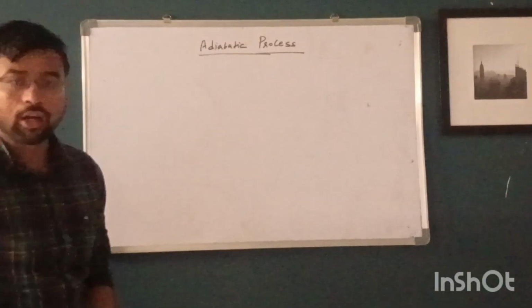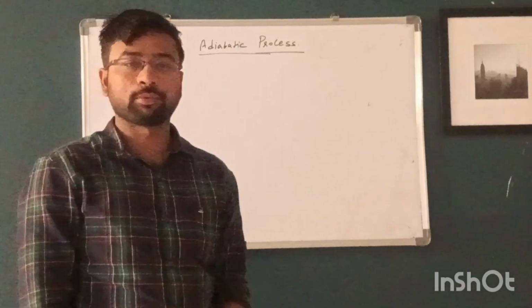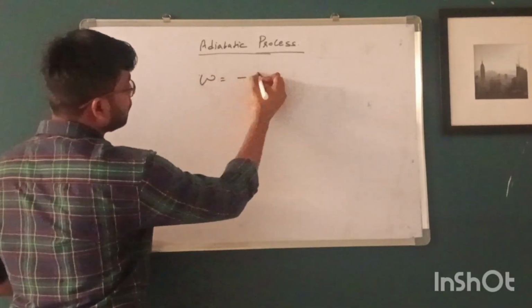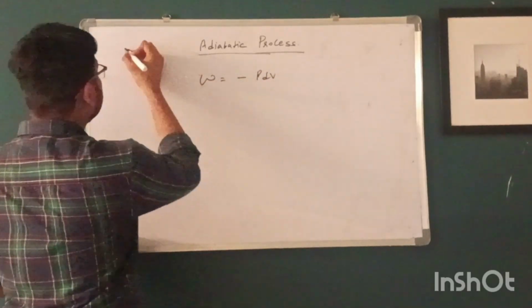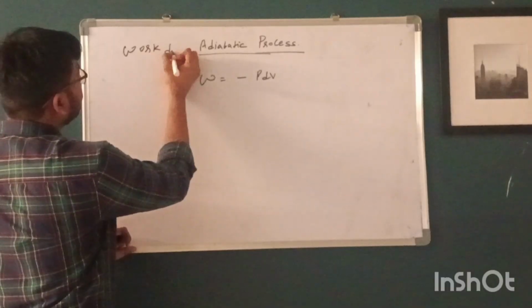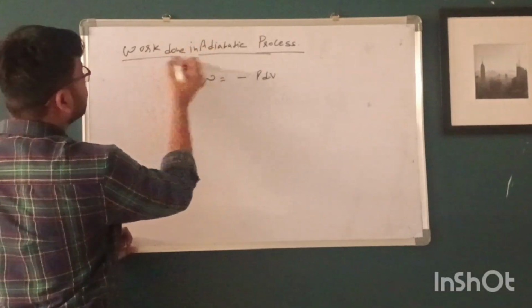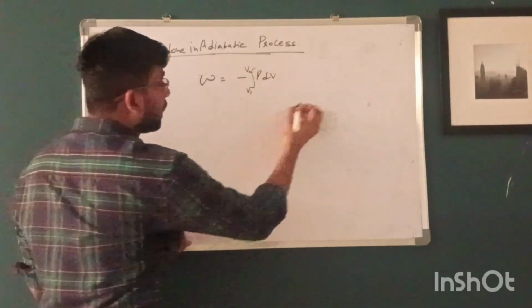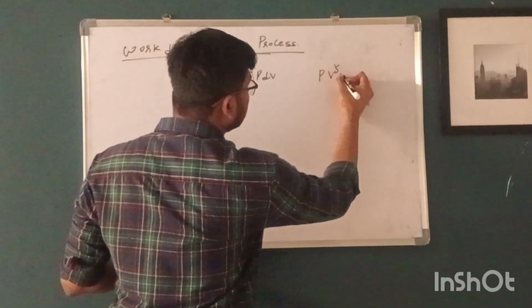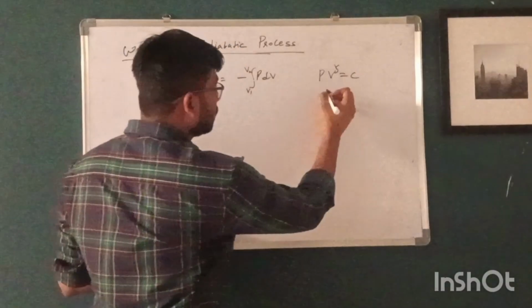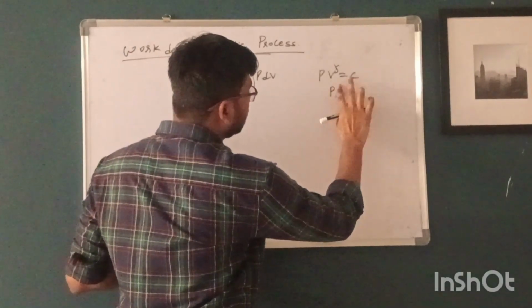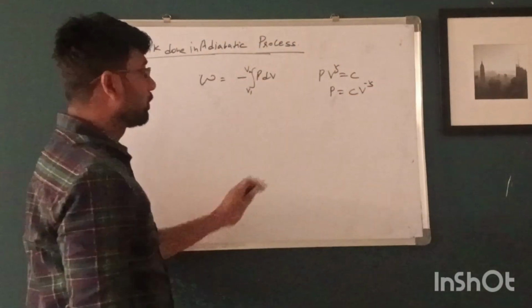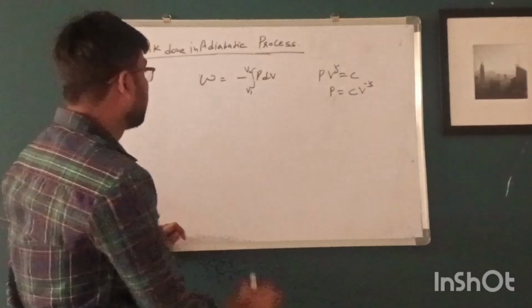Next, we will see how to calculate the work done in case of an adiabatic process. Work done in the adiabatic process, so this is the formula. We know that PV to the power gamma is equal to constant. This is the relationship between pressure and volume for an adiabatic process. So pressure is equal to C V to the power minus gamma.